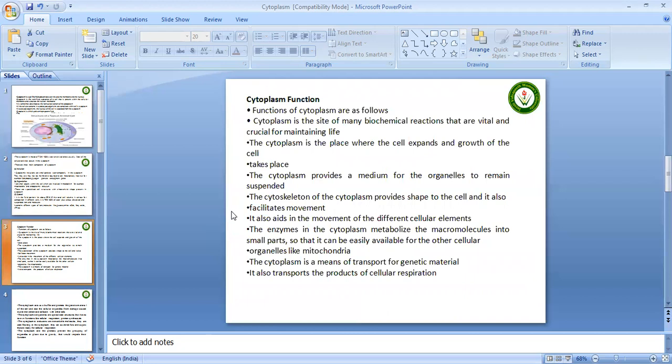The cytoskeleton of the cytoplasm provides shape to the cell, and it also facilitates movement. It also aids in the movement of the different cellular elements. The enzymes in the cytoplasm break down the macromolecules into small parts so that they can be easily available for other cellular organelles such as mitochondria. The cytoplasm is a means of transport for genetic material. It also transports the products of cellular respiration.